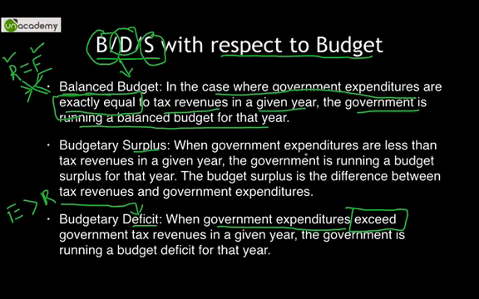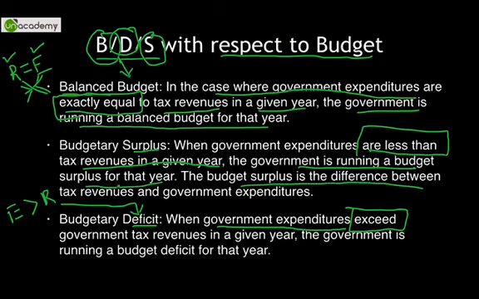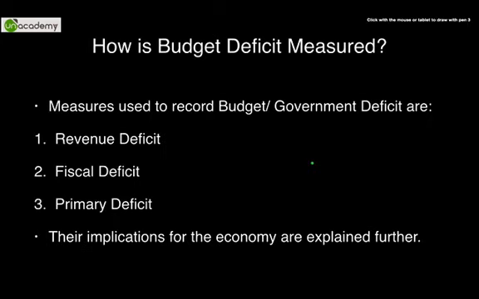Budgetary surplus, when the government expenditures are less than revenues in a given year, the government is running a budget surplus for that year. So the budget surplus is the difference between tax revenues and government expenditures. So remember these three through this mnemonic BDS with respect to budget: balanced, deficit and surplus.